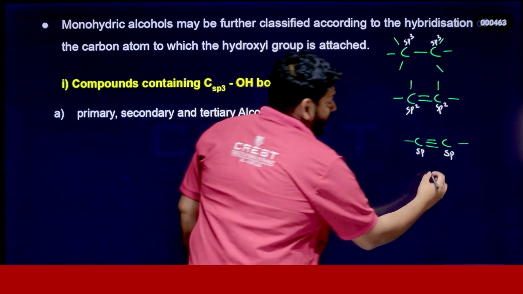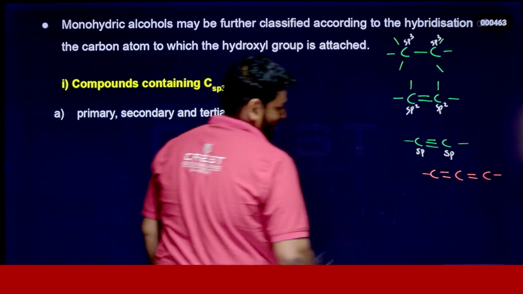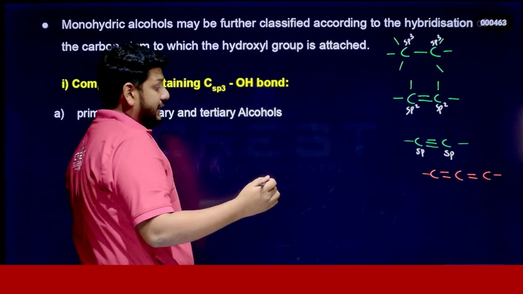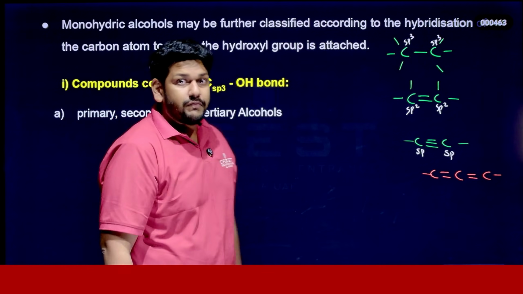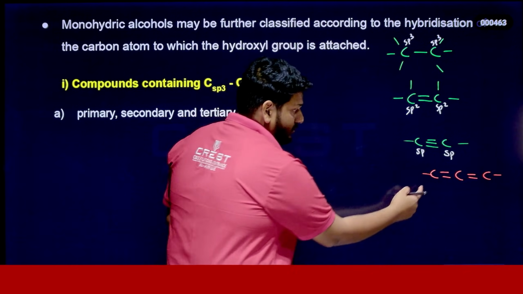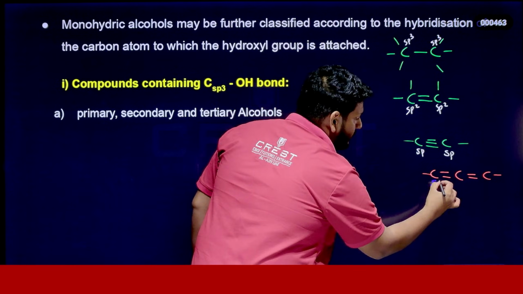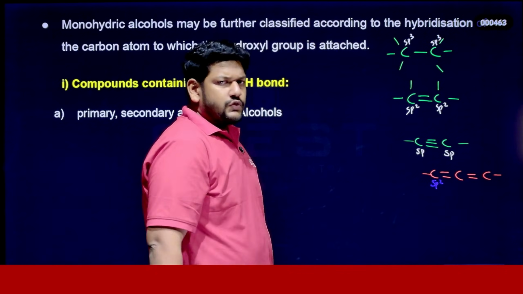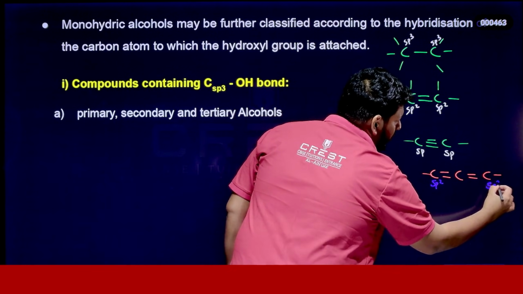Look here. If you have a carbon like this, it's very important. That's why I give it in a different color. So tell me the hybridization of each carbon. Here we have one double bond, exactly, so it is sp2. Here also we have one double bond, so we can call it sp2 hybridized.